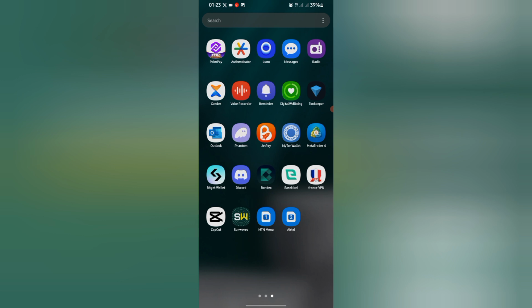I'm happy to invite you to the SunWaves project that is supported by Ice Network, and this app looks exactly like Ice Network, if you know Ice Network. This app is available on the Google Play Store and is also available on Telegram.